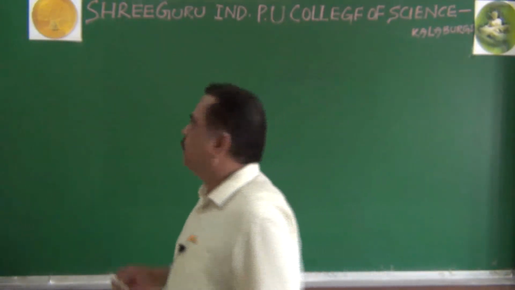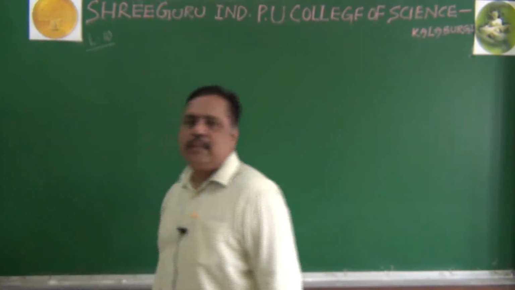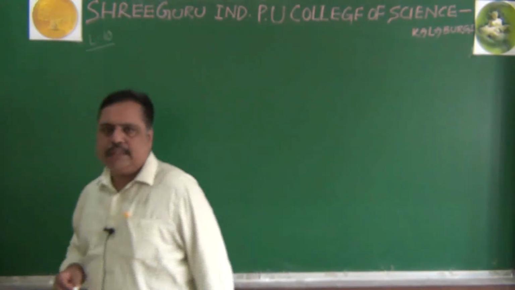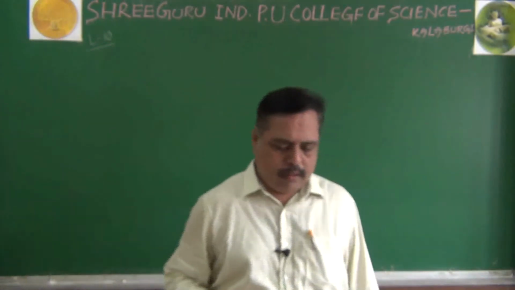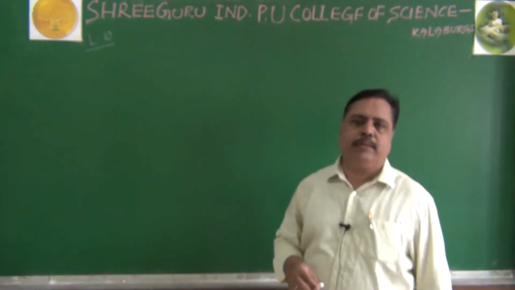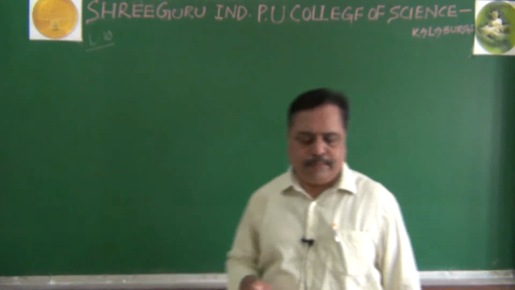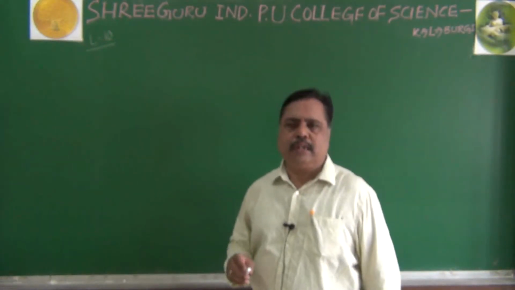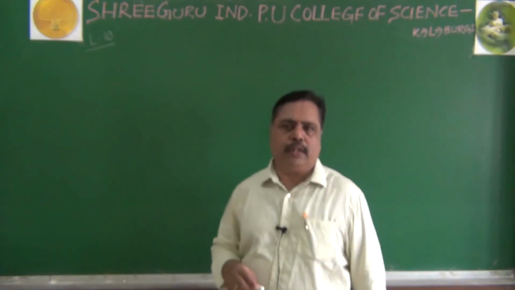So this is lecture number 10 in principles of inheritance and variation. In the previous class I was telling you about the dihybrid cross, analysis of phenotypic ratio and genotypic ratio in a dihybrid cross. And I told you, based on dihybrid cross, the law of independent assortment was proposed by G.J. Mendel. Yesterday we have seen another point also.